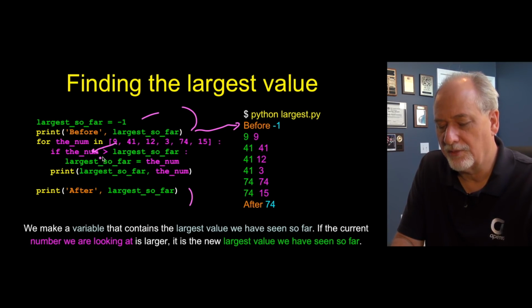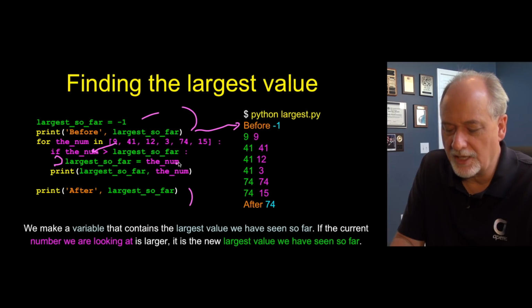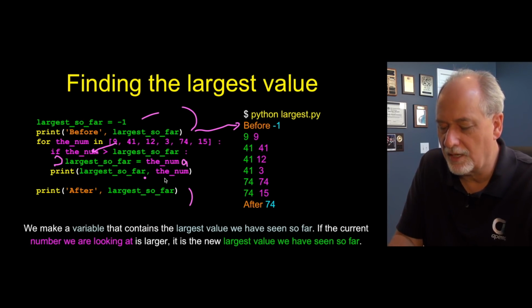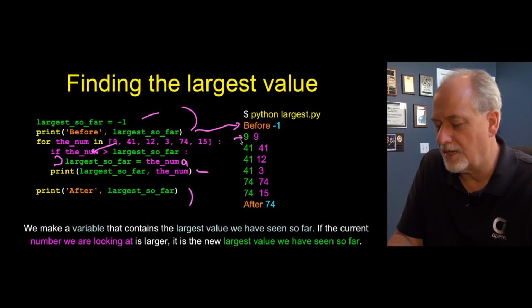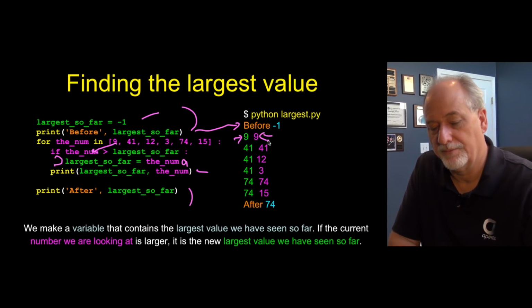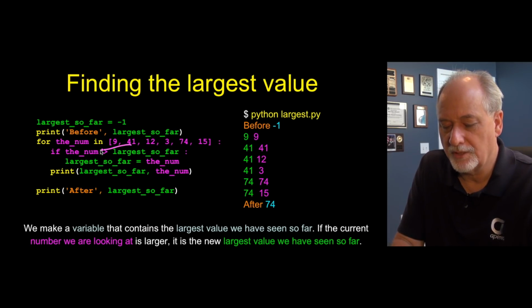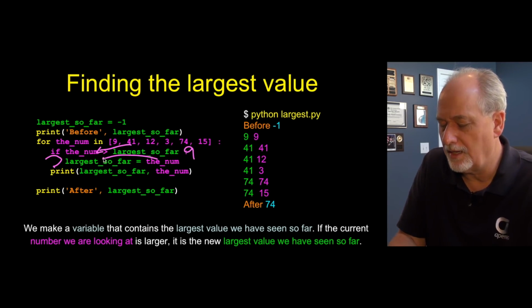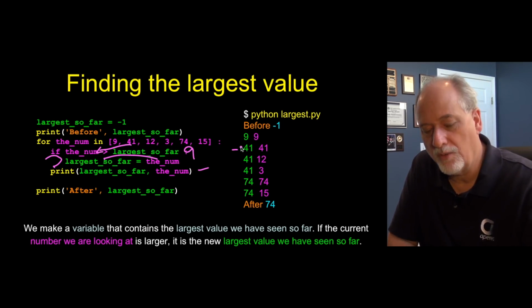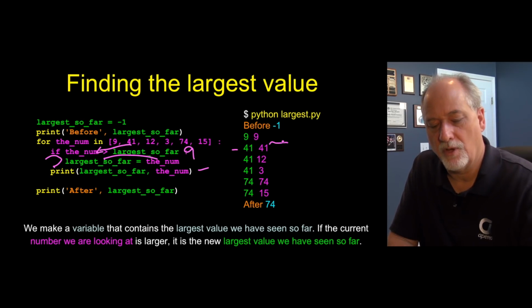If 9 is greater than largest so far, well, largest so far is -1, so that's true, so this code's going to run. So we're going to remember the new number. So this is 9, and so 9 ends up in largest so far, and then we print it out. So largest so far is 9 after we saw the number 9. Then we do it again. So now 41 comes in. And is 41 greater than 9? The answer is yes, it is. So we're going to run this code, copy 41 into largest so far, and then print it out, and largest so far is 41 after we saw the number 41.